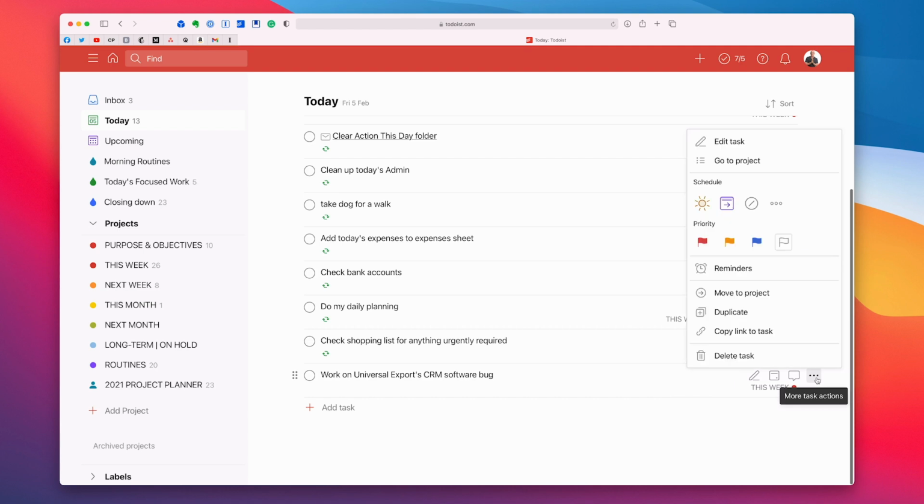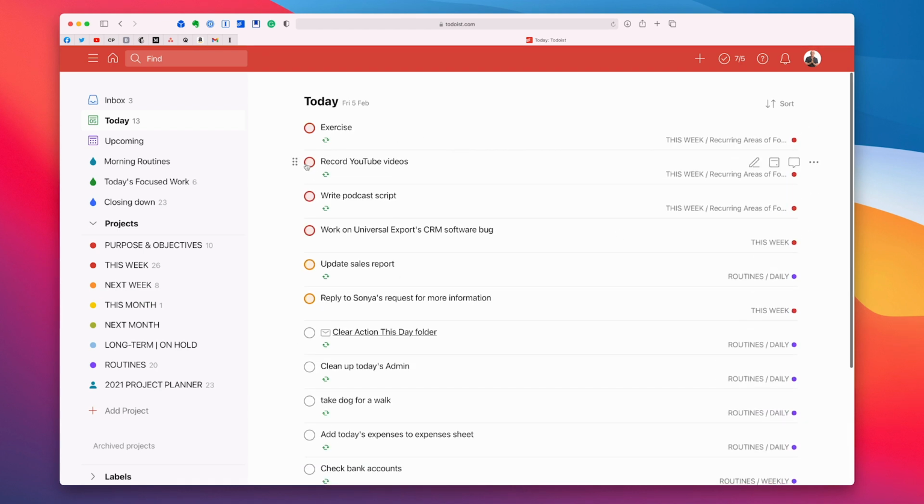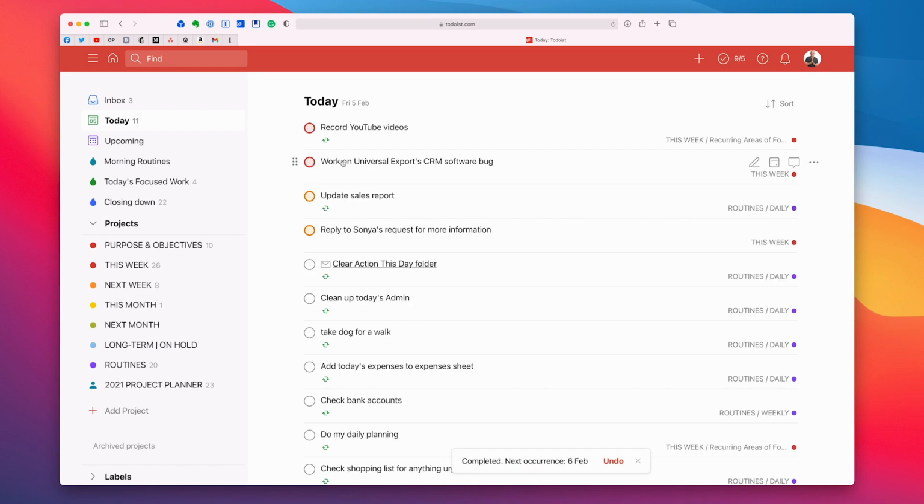Let's make this a little bit easier to find. Let's flag this. Let's say it's an urgent task. So this is now right up at the top. So we've got it right here. And that means I've now got 4 objectives for the day. So let's say I've done that one and I'm doing that right now. And I did my exercise this morning. So there we go. Breathe easier. We've got just the 2 objectives.